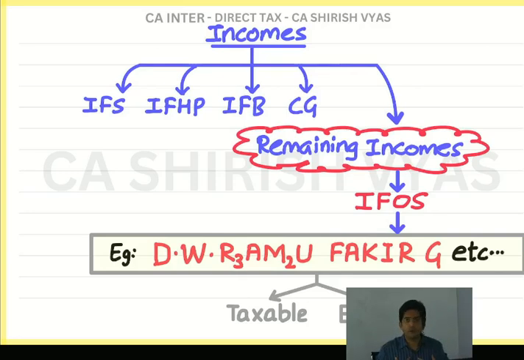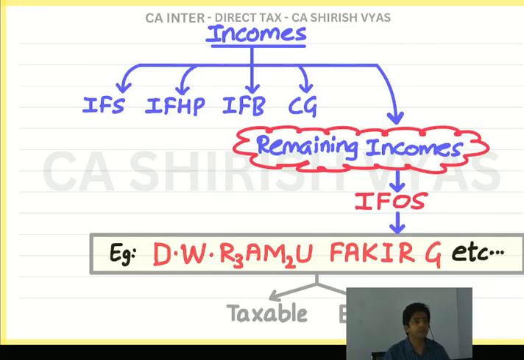So imagine if I'm a partner, for example in this coaching. Whatever income I get is from my business only. Partner's salary I should actually talk about in business income, but why I'm talking about it right now is that I wanted to give you two exceptions. Understand my feeling? There are two salaries in this world which, when you hear them, you feel it is salary, but they are not income from salary.